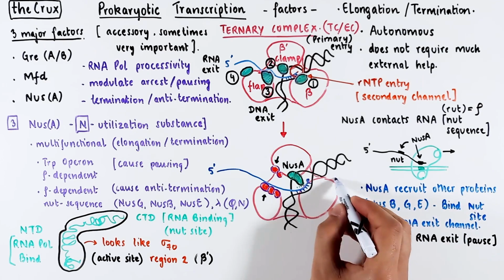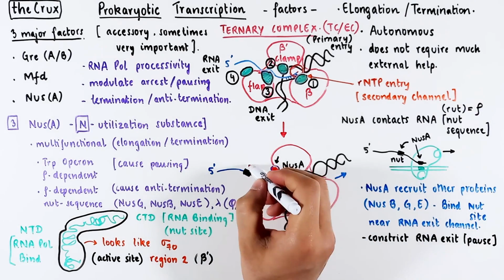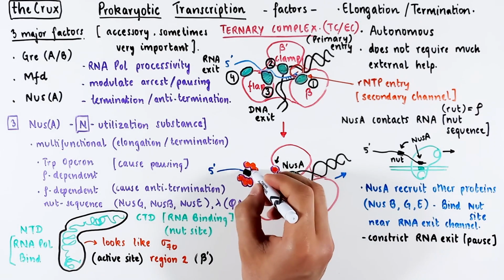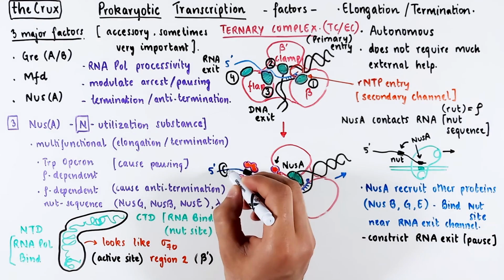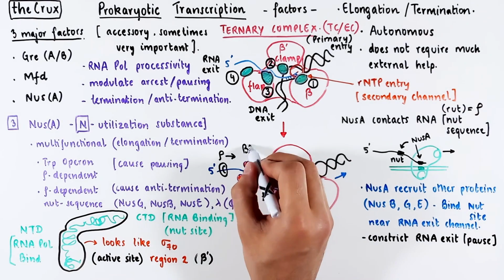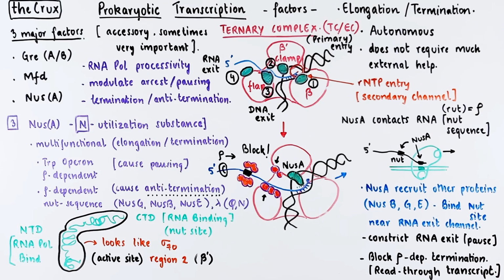In another scenario, it is possible that the nut site leaves the RNA exit channel, like I said before. In that case, the Nus proteins can bind there too. Now, if there was a rho translocase moving to terminate the transcription, the Nus proteins will not let it go further. So now, the Nus factors prevent pausing or even termination of the transcription. This is the anti-termination I highlighted earlier. This is also called read-through transcription because the RNA polymerase failed to terminate.